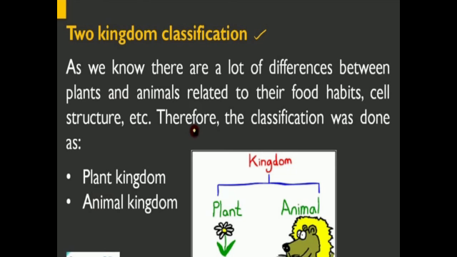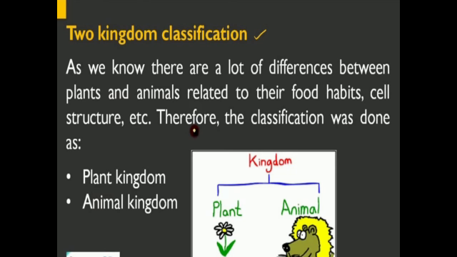Since there is a possibility that the complexity in their design will increase over evolutionary time, it may not be wrong to say that older organisms are simpler while younger organisms are more complex, right? So this way we can do that. With evolution the changes are coming, and on the basis of that classification is done.